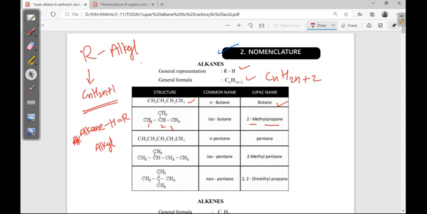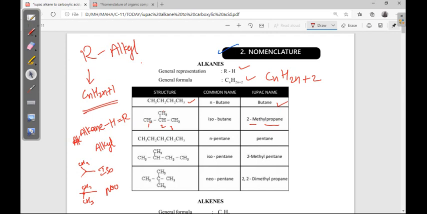I told you in the last classes, iso means just like a Y shape, that is, if a methyl group is on the last second carbon, that is iso. Neo means like a plus sign: on the last second carbon, if 2 methyl groups are there, that is neo. This is iso, this is neo.